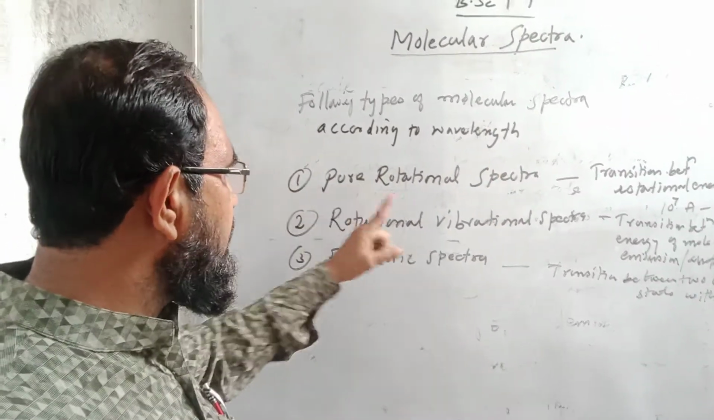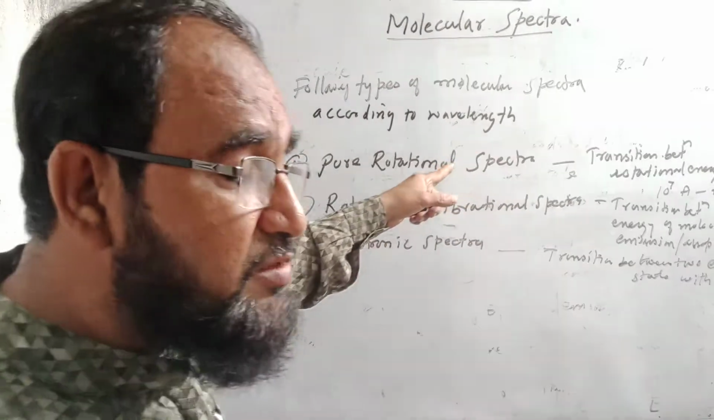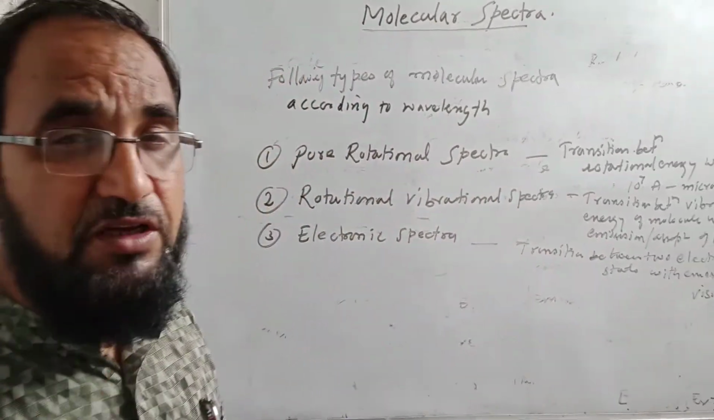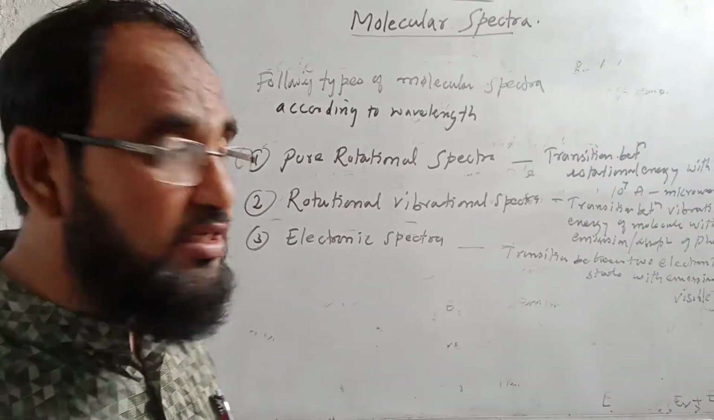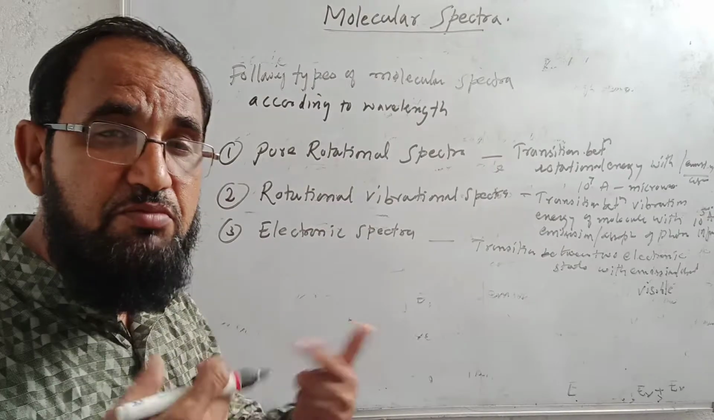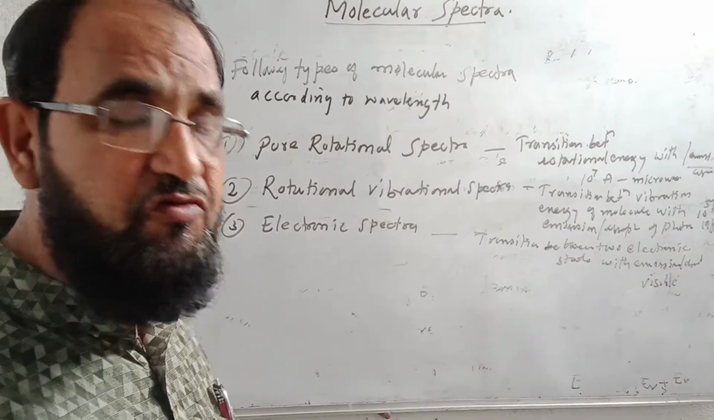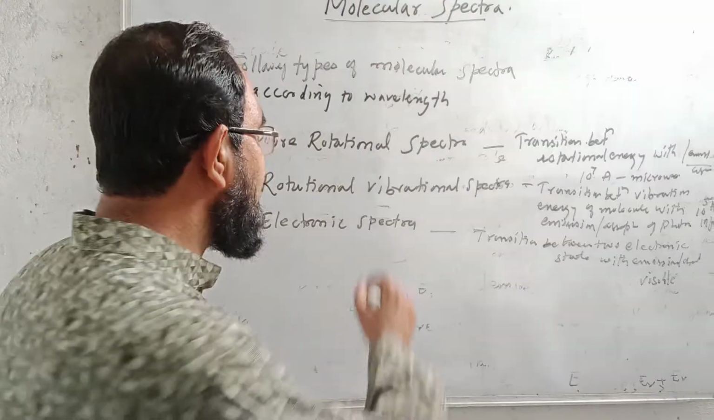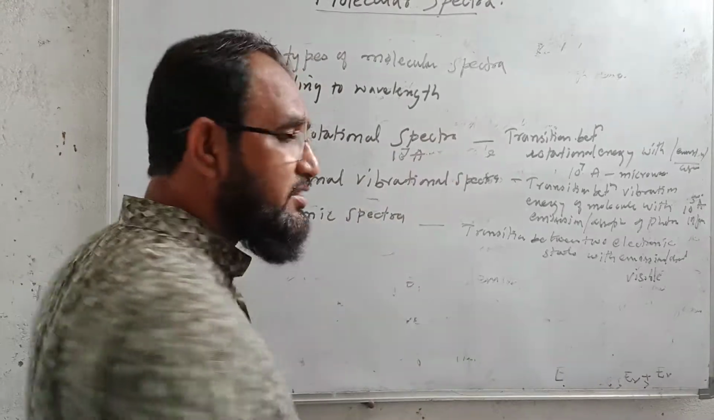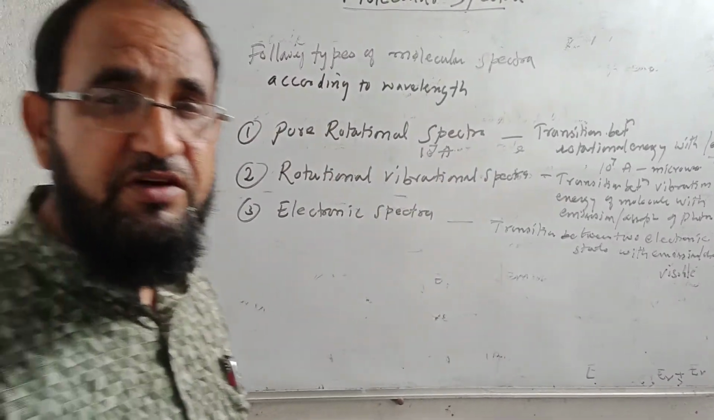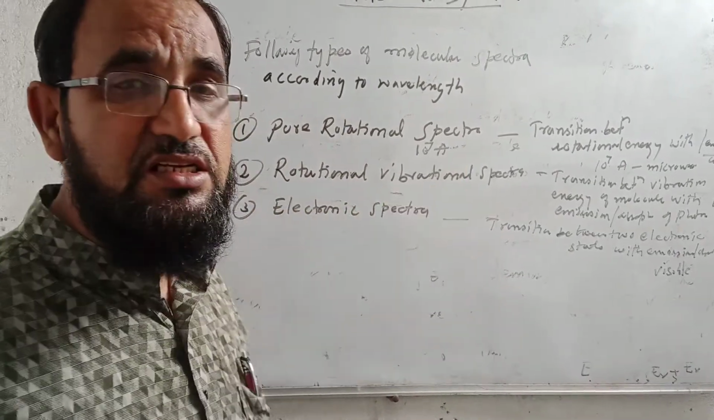Now there may be pure rotational spectra. This pure rotational spectra is because of the transition between the rotational energy levels with the emission or absorption of photons, and their wavelength here may be 10 to the power 7 angstrom, that is they are in the microwave region. Okay, now the second type may be rotational vibration spectra.